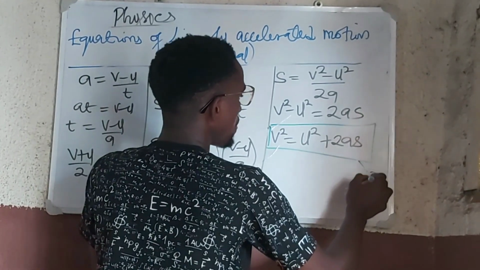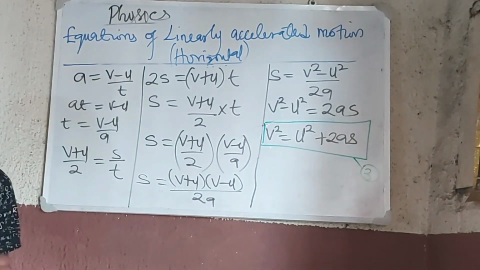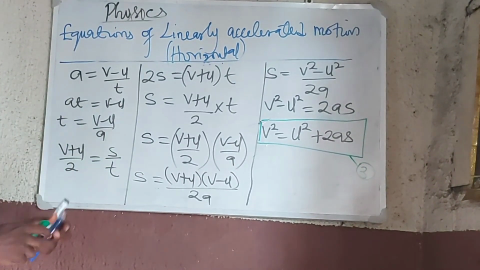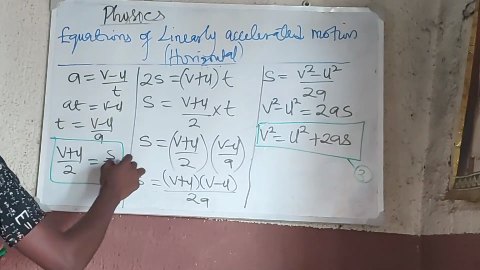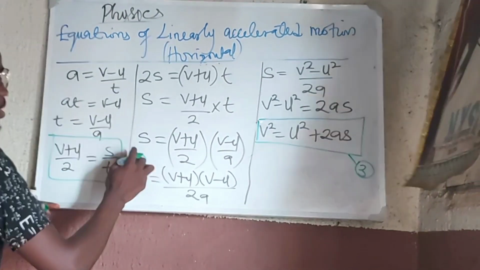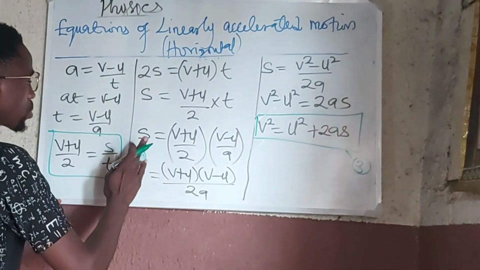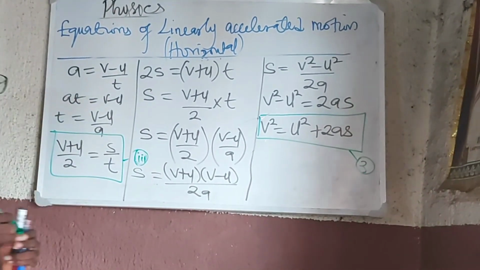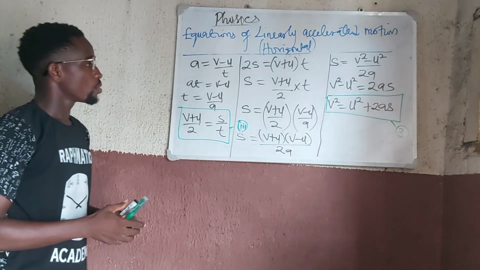This is equation number 3. Make sure you note down all these equations because they will be very handy, including this equation I can call I. These equations will play an important role for us in our studies. So make sure you note them down because we'll be using them.